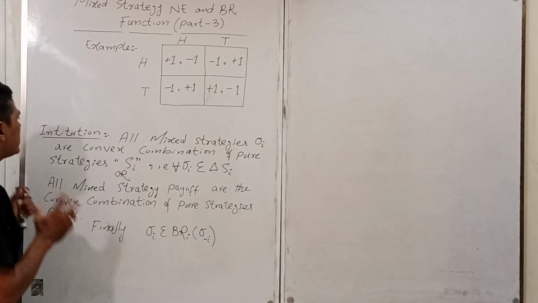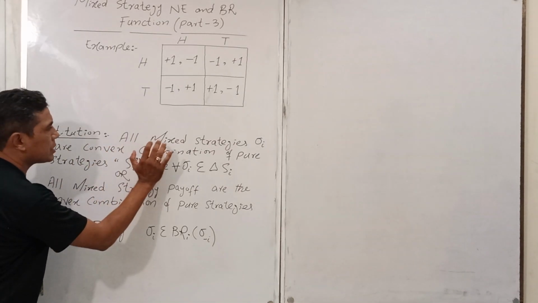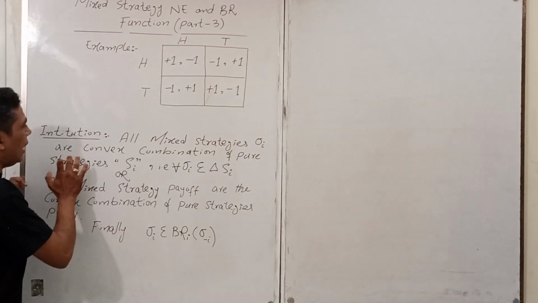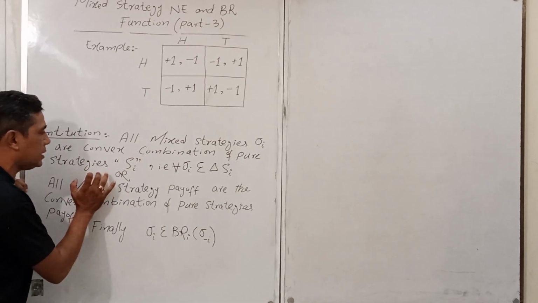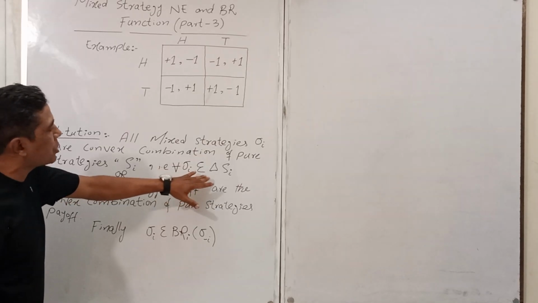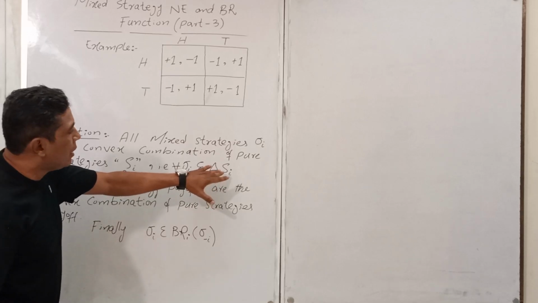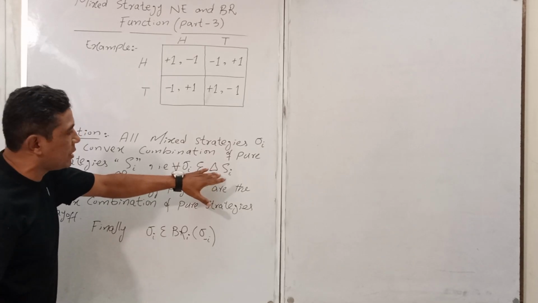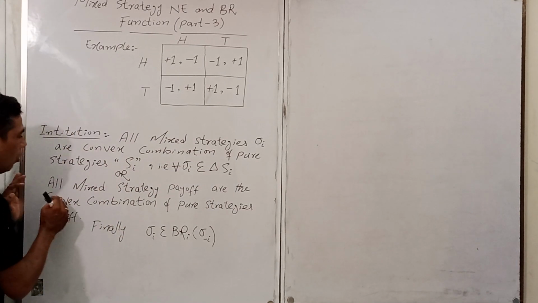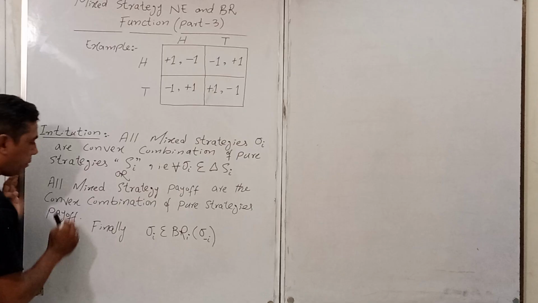Finally, we concluded that we represent a mixed strategy by sigma i, a convex combination of pure strategies s_i, and all the mixed strategies belong to delta S_i. We concluded in the previous lecture that all mixed strategy payoffs are the convex combination of pure strategy payoffs.